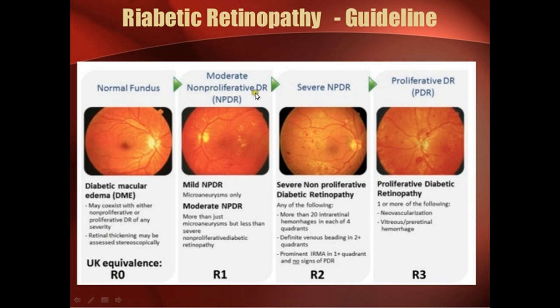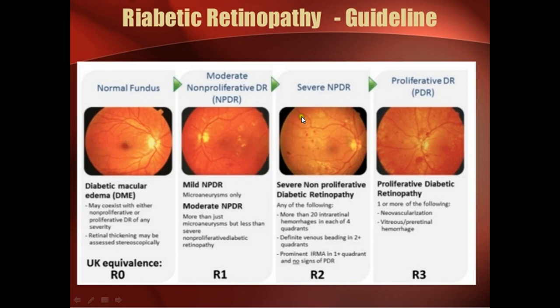Then non-proliferative diabetic retinopathy is of stages, mild or moderate. Mild is when there is just microaneurysm, a little bit of small aneurysms. You can see there are small dilatations of the vessels. Moderate is more than just microaneurysms but less than severe. So it's in between mild and severe. This one is moderate.